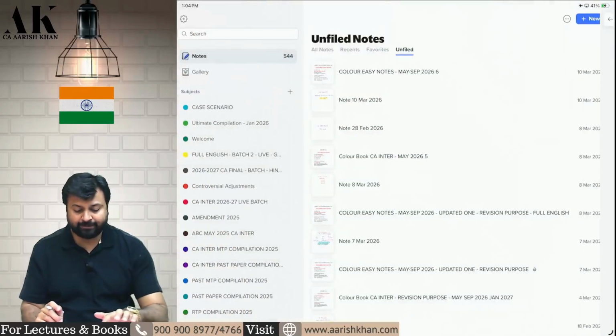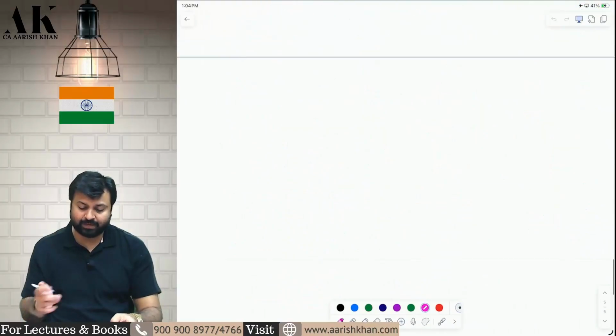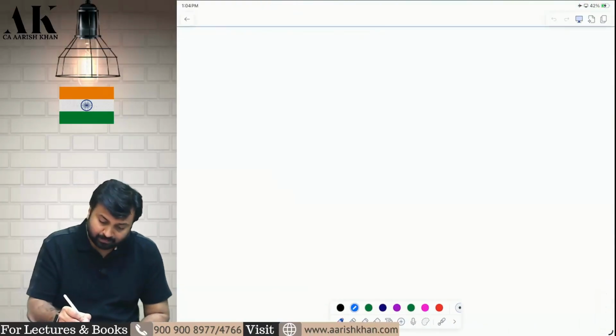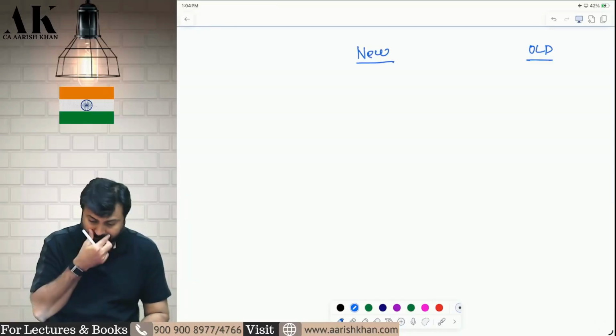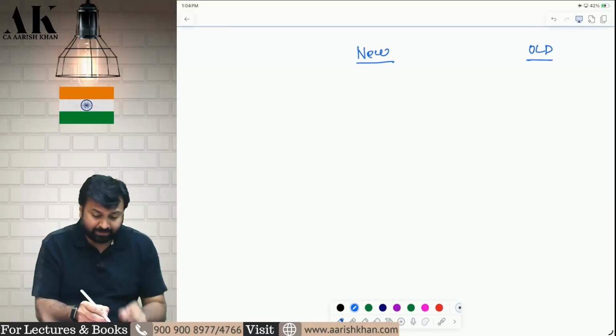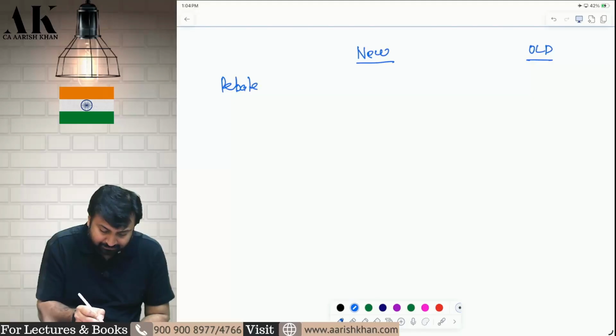Now, the biggest blunder they have made is this. For that, I'll make a chart for you all. This is new regime. This is old regime. What is the rebate limit under new regime?